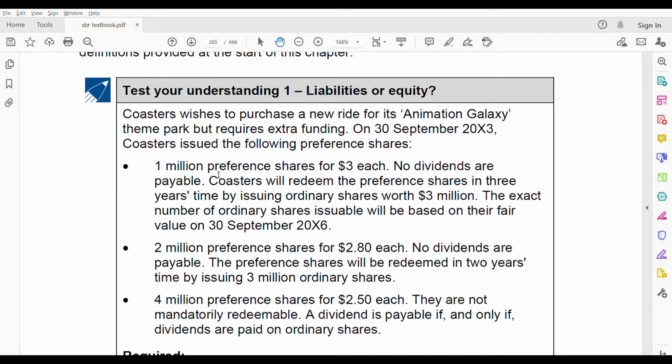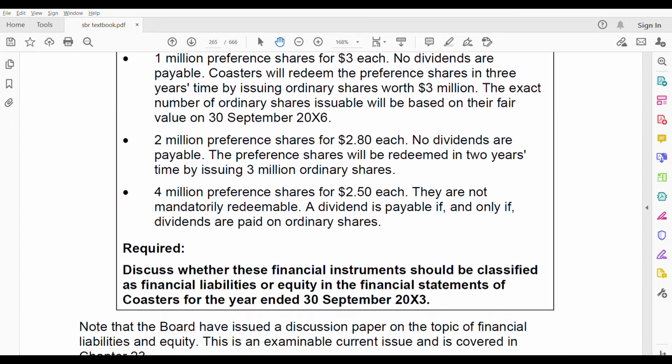Let us see. These three we are doing separately. 1 million preference shares for 3 each. No dividends are payable. Costa will redeem the preference shares in 3 years' time by issuing ordinary shares worth 3 million. The exact number of ordinary shares issued will be based on their fair value on 30th September 2006. Next, 2 million preference shares for 2.8. No dividends are payable. The preference shares will be redeemed in 2 years' time by issuing 3 million ordinary shares. Next, 4 million preference shares for 2.5, which are not mandatorily redeemable. A dividend is payable if and only if dividends are paid on ordinary shares.